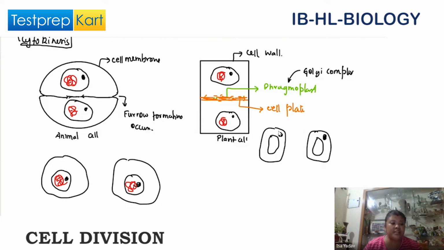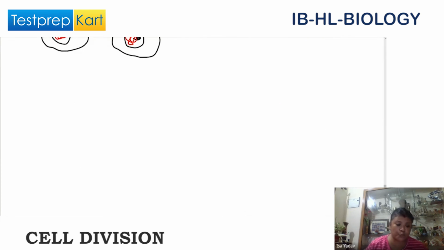When we study the process of cell division, we study something called the mitotic index. We use this mitotic index just to check. What is the mitotic index? It is the number of cells in mitosis divided by the total number of cells.